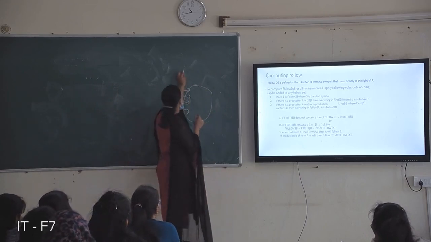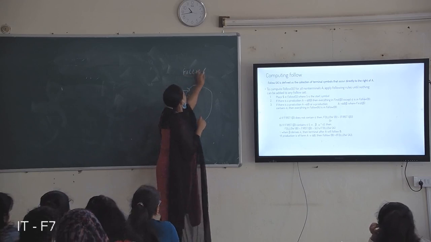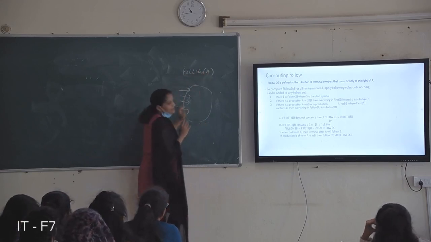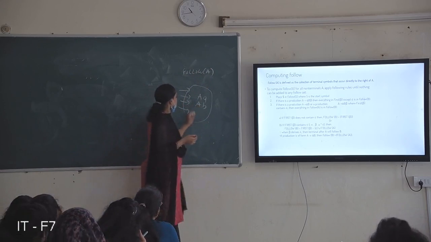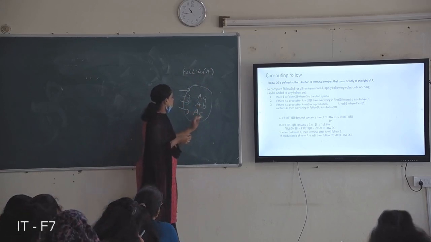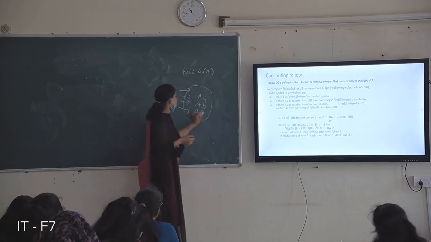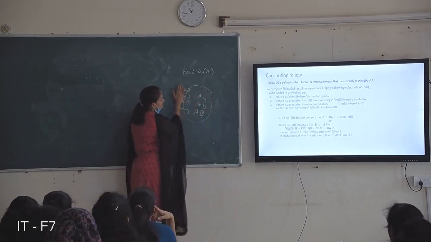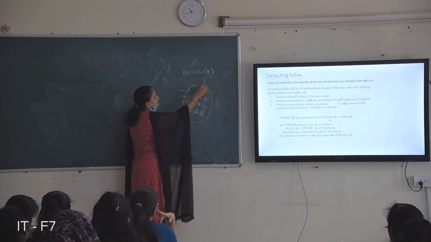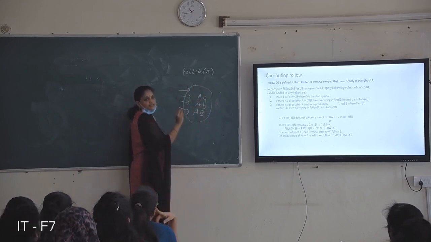For example, you have to find out follow of A. So check where A is on the right side. For example, AB somewhere and AC somewhere, along with other symbols. Where A occurs on the right side, see the symbol next to it, where that capital A is.